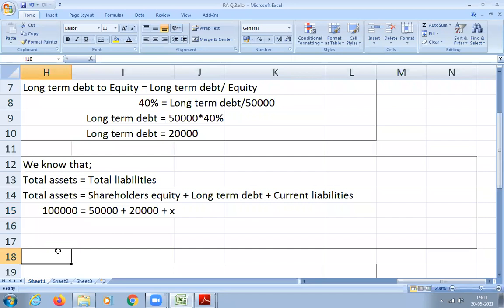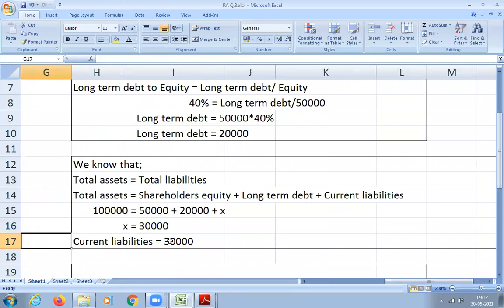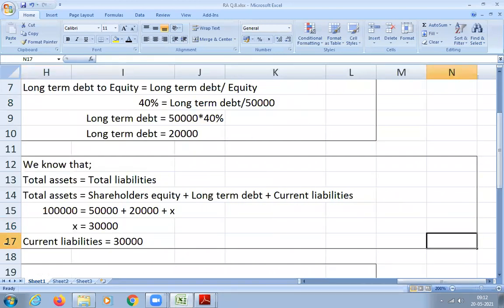So very simple. Just do the mathematical operation and you will get the value of X. So please calculate the value of X. 30,000. That is 1 lakh minus 70,000, so 30,000 is X. What is X we have assumed? Current liability. So current liability is 30,000. So half of the balance sheet is ready.